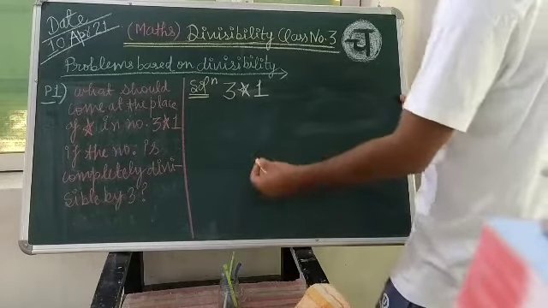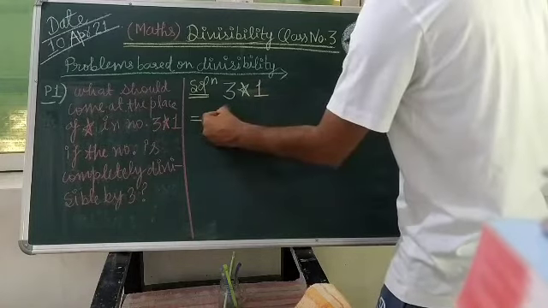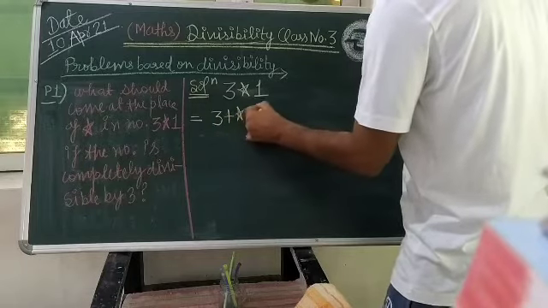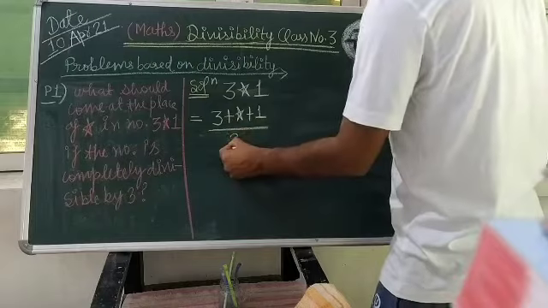So we will apply the rule that if it is divisible by 3, then 3 plus star plus 1 should be divisible by 3.